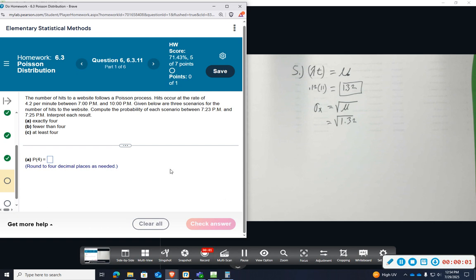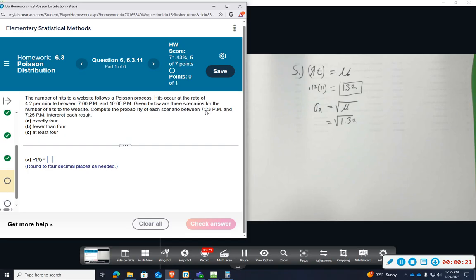All right, question number 6 says the number of hits to a website follows a Poisson process. Hits occur at a rate of 4.2 per minute between 7 and 10 p.m. Given are 3 scenarios for the number of hits to a website. We're going to compute the probability of each scenario.